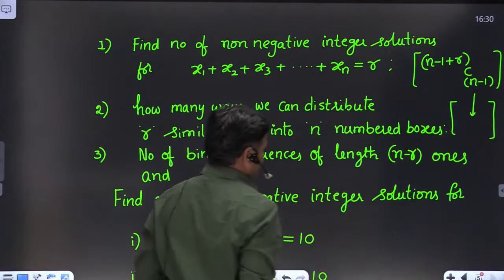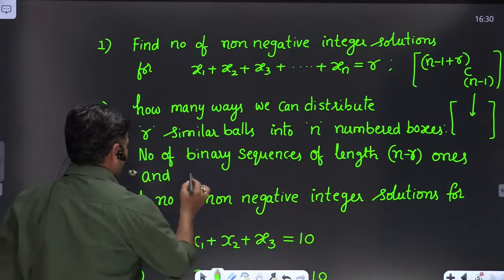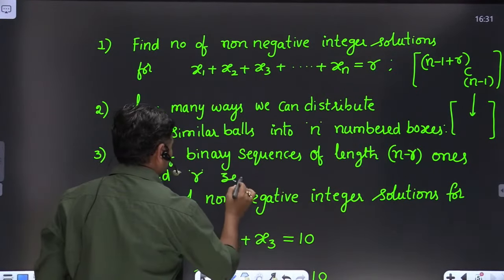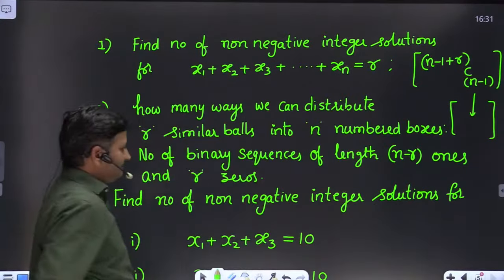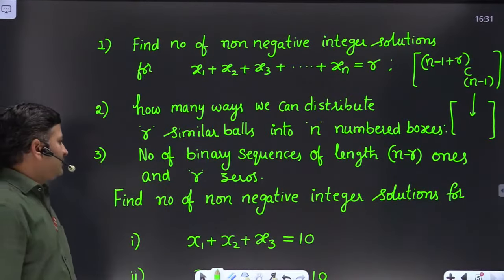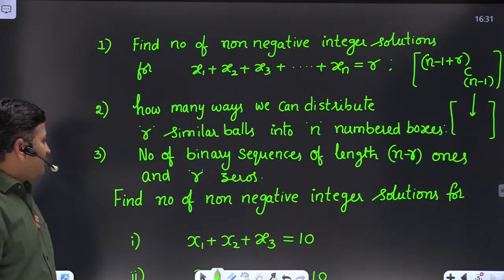Total we can say n minus r ones and r zeros.